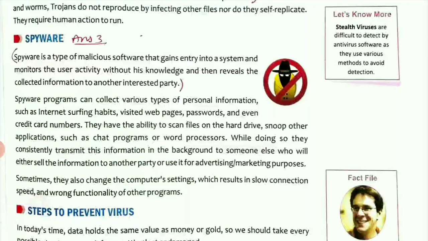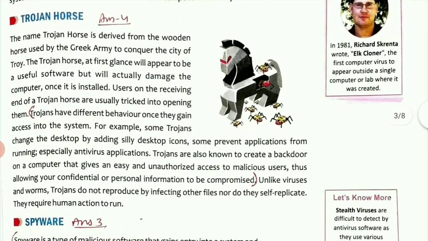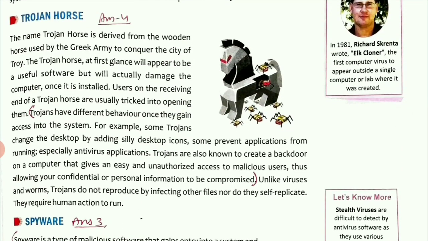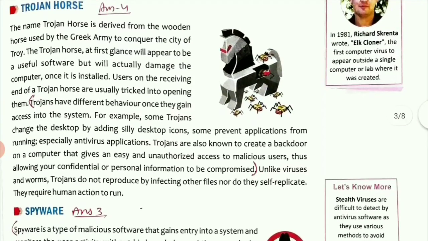And the answer 4 is given on page number 33 itself, and it is under the heading Trojan horse. So I have marked, you can see here, Trojans have different behavior once they gain access into the system. You have to write till "or personal information to be compromised." So this is your answer 4.